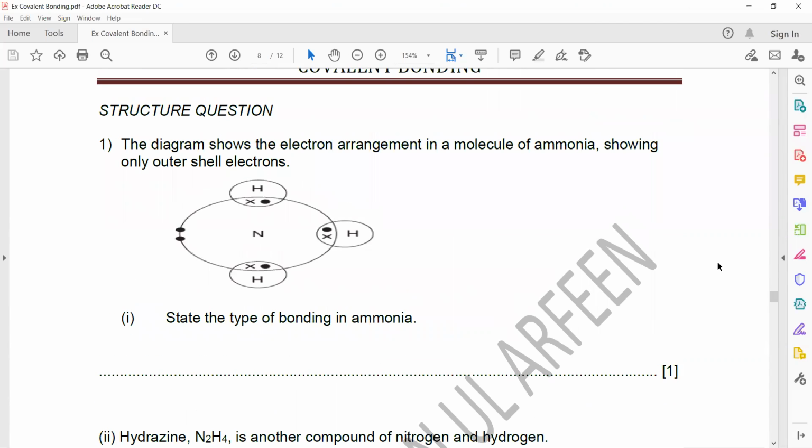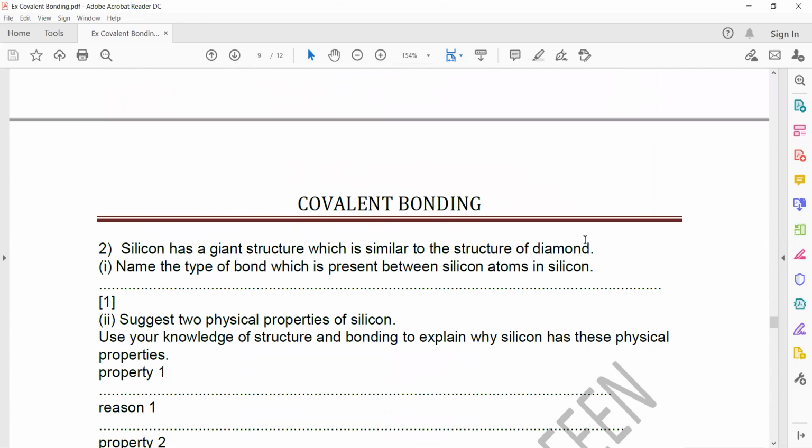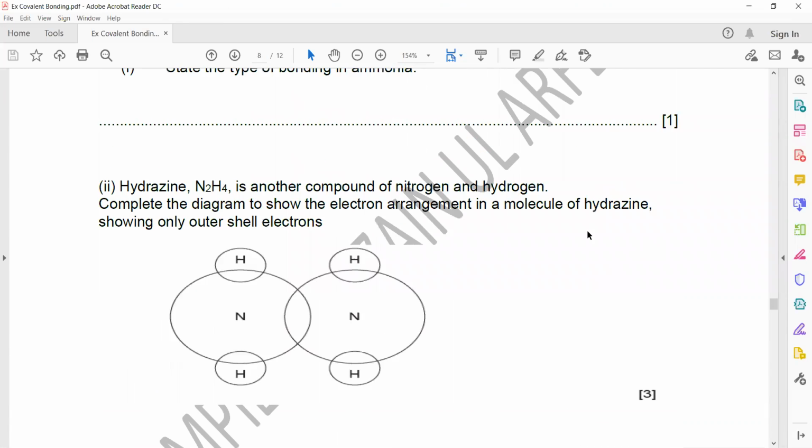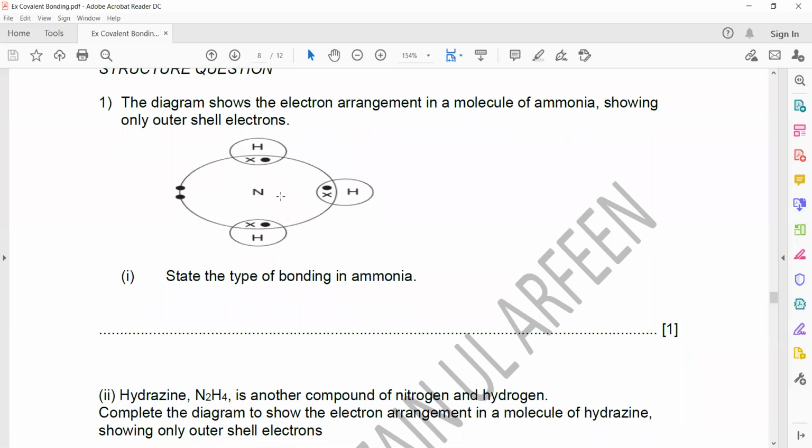Okay. Structure question. This is related to covalent structure, so it can be giant or it can be simple as well. The first one, the diagram shows electron arrangement in a molecule of ammonia showing only outer shell electrons. State the type of bonding. What kind of bonding is there in ammonia? Is it ionic or covalent?